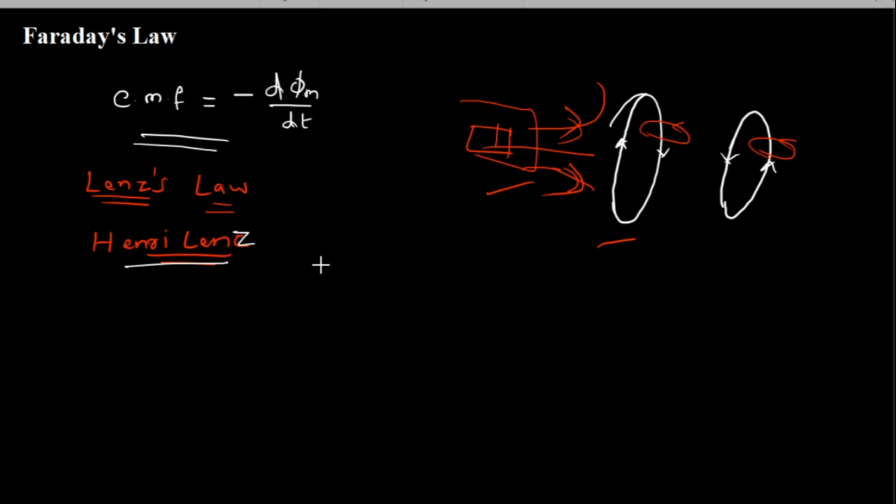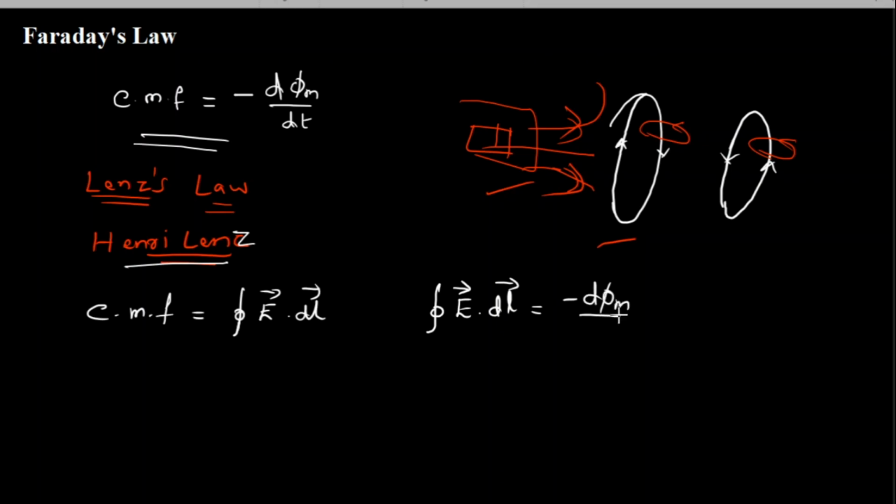The EMF induced in a closed conductor circuit can be represented mathematically as closed integral E dot dl, equal to minus d phi m by dt.